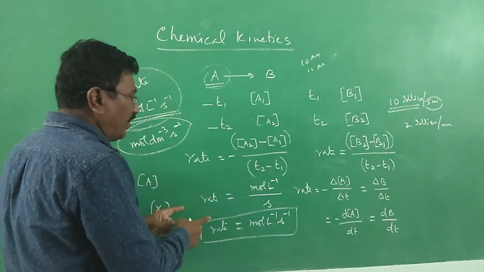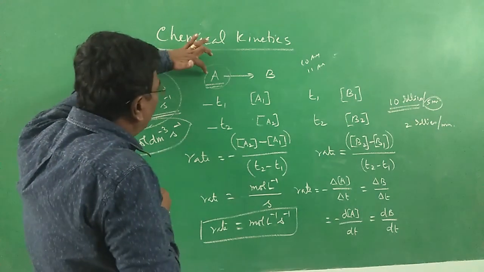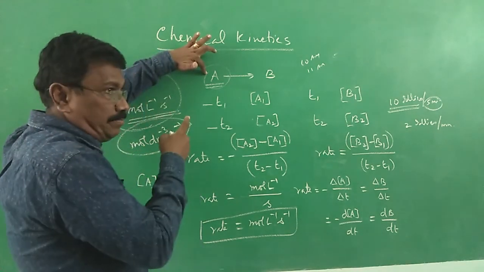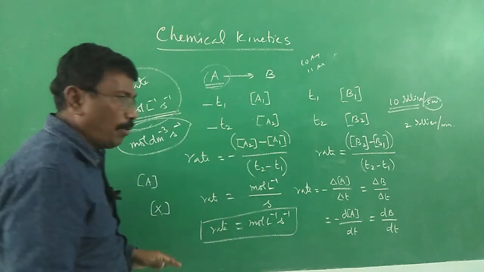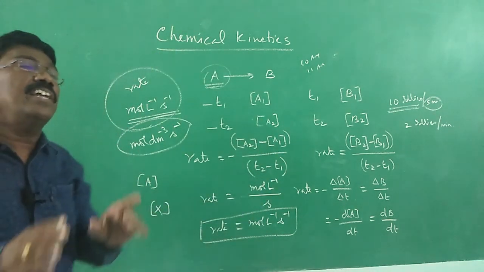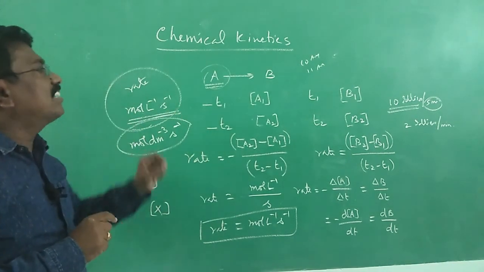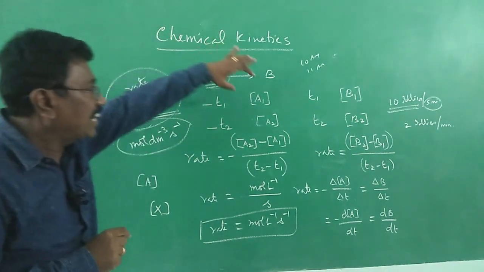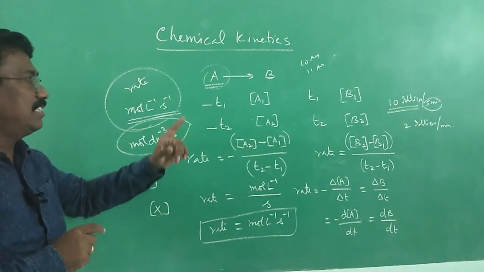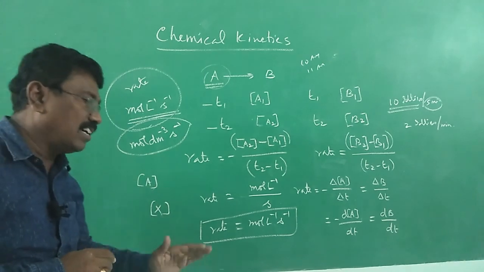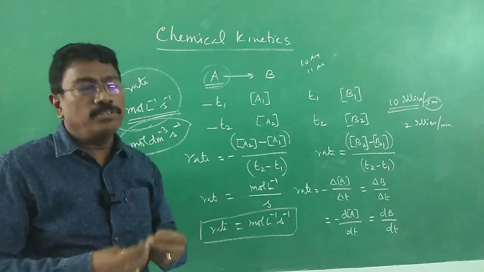On an average, if I say the rate may be something, but if I take the rate at the beginning, it will be fast. If we find out the rate at the last, the rate will be slow. So, remember that the rate of a reaction is not a constant. It varies with concentration, and the concentration is high at the start of the reaction. The rate will be fast, and as time passes on and the concentration gets reduced, when the number of idlis gets reduced, we start to eat slowly.